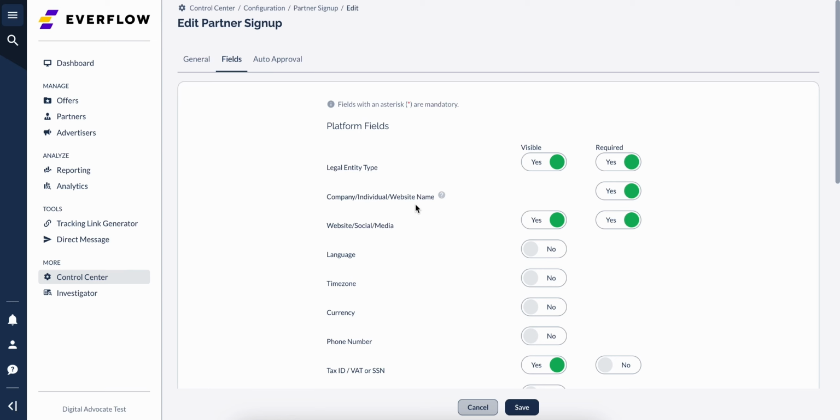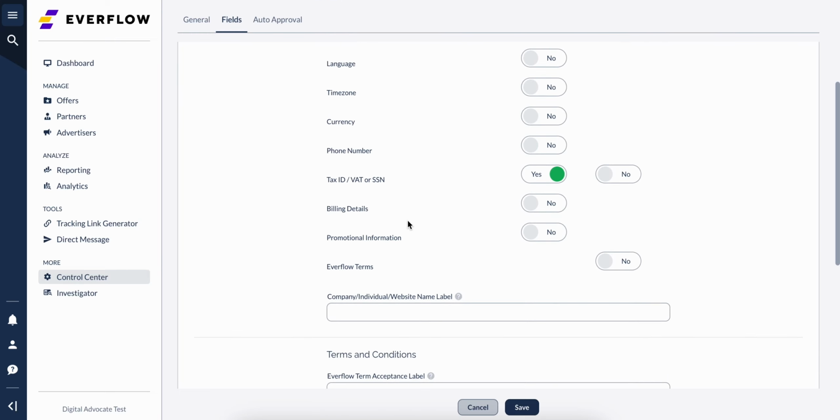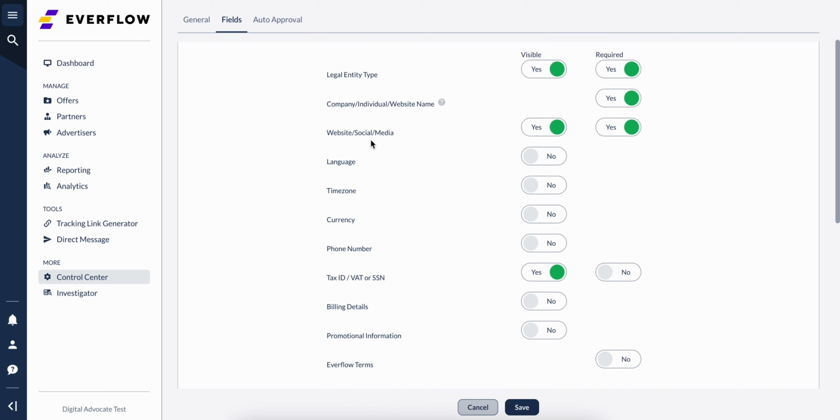Company, individual, website name is what will be shown as the partner's name in Everflow. When the required toggle is off, Everflow will use the provided first and last name of the applicant to create the partner name. This field can also be customized under Company, Individual, Website, Name, Labels. Website, social media asks for any of the channels the applicant has that can show their ability as a partner. Language determines the default language that will be used in the partner UI once the applicant is accepted. Currently, only English and Spanish are available.